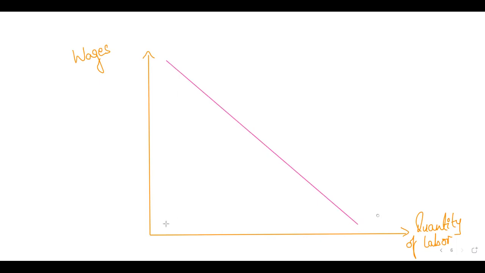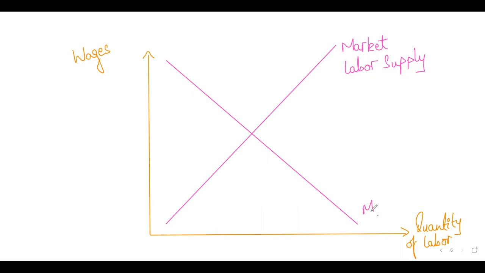So where the supply and demand in the market, not individual, right? This is a very important thing. Market labor supply, right? And market labor demand, right? So which is for the entire market. This is very important to remember, right? Market labor demand. So what is the total demand for labor in the market, right? That is shown by this downward sloping demand curve.